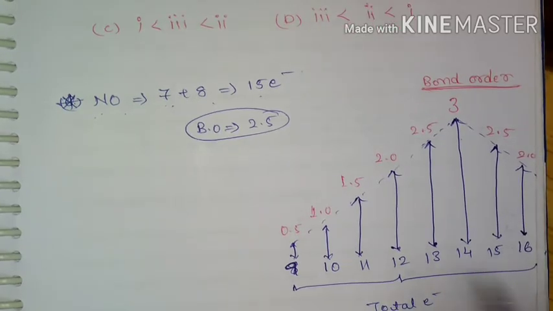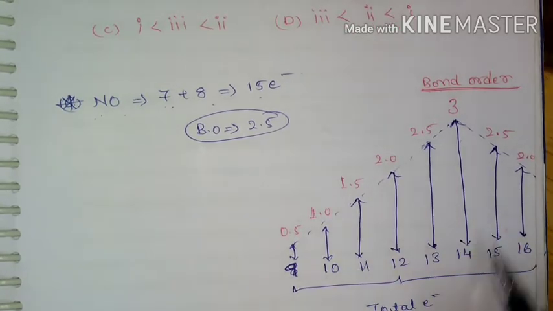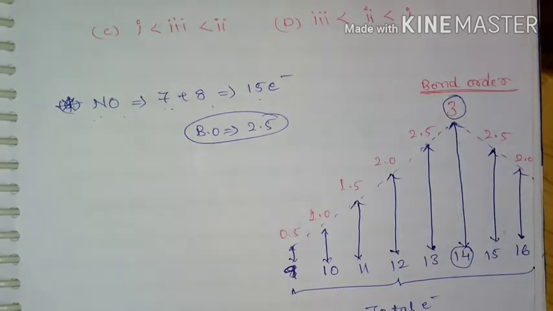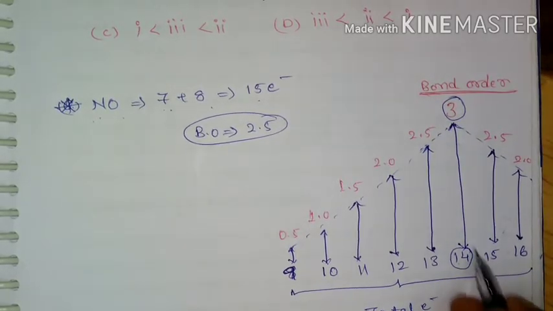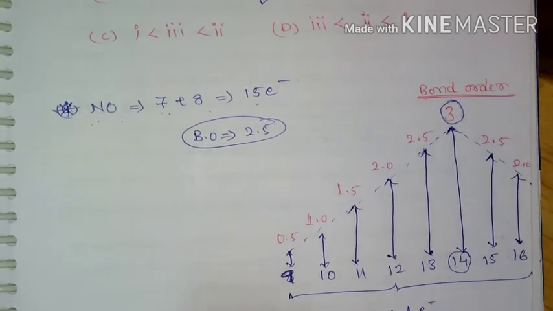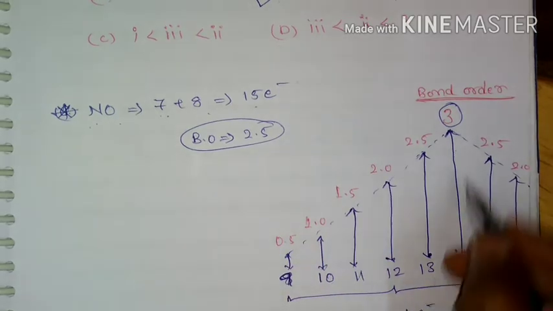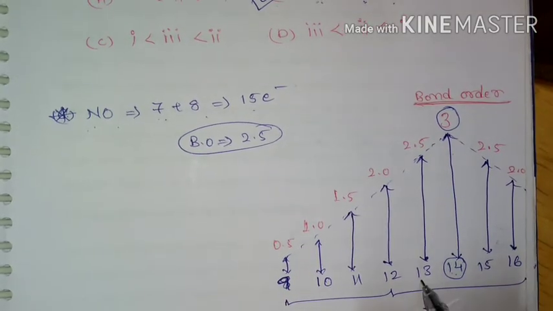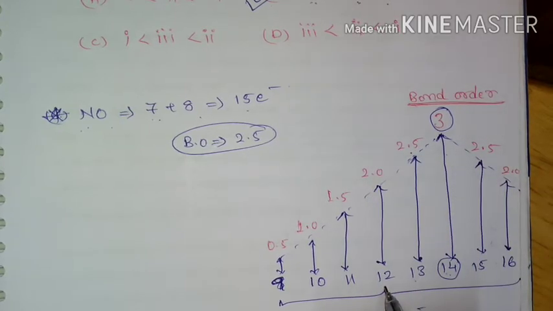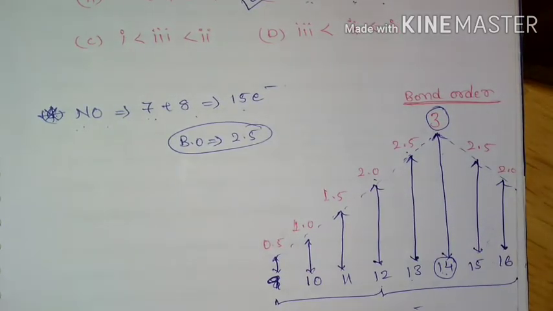For that, here is a trick: if we have 14 electrons, then we will have bond order 3. Then from this point, if I go this side or if I go that side, there will be a decrease in the bond order. That is, if I am having 13 electrons, then the bond order will be 2.5. If I am having 12 electrons, bond order will become 2.